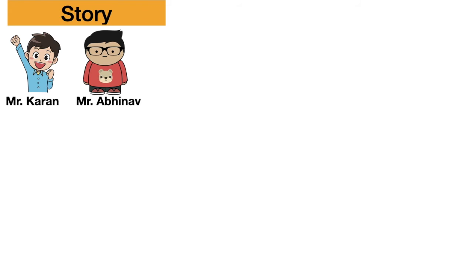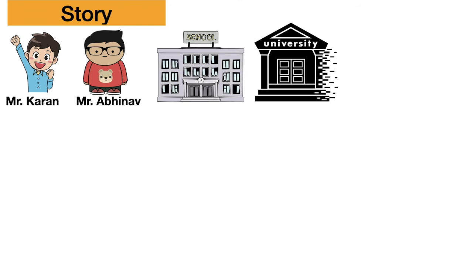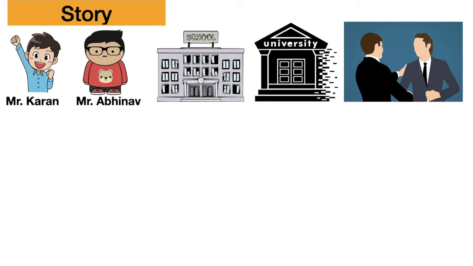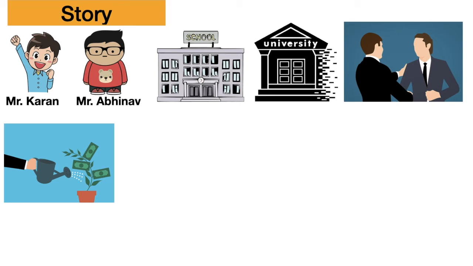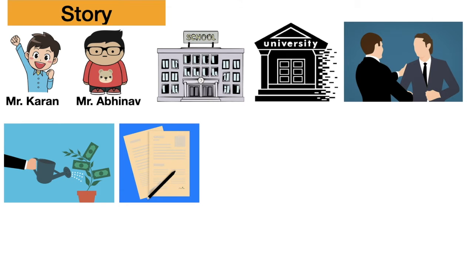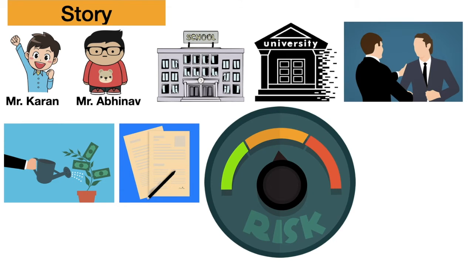Mr. Karan and Mr. Abhinav are two best friends. They went to the same school and then to the same college, and fortunately they even got placed in the same company with a similar job profile and the same pay package. One day they decided to start making investments out of their income and they opened the necessary investment accounts. Karan, who never wanted to take risk in his life and wanted to feel secure all the time, opened a bank FD account. Abhinav, who wanted to take a bit of risk in his young life, started to invest in an equity mutual fund scheme.